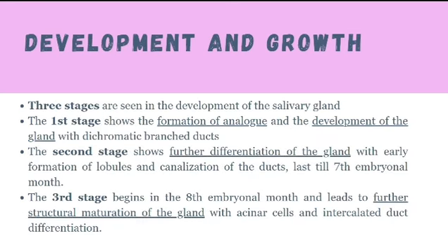There are 3 stages in the development of the salivary gland. The first stage shows the formation of the anlage and development of the gland. The second stage, further differentiation of the gland, lasts till the 7th embryonal month. The third stage begins at the 8th embryonal month and leads to further structural maturation of the gland.